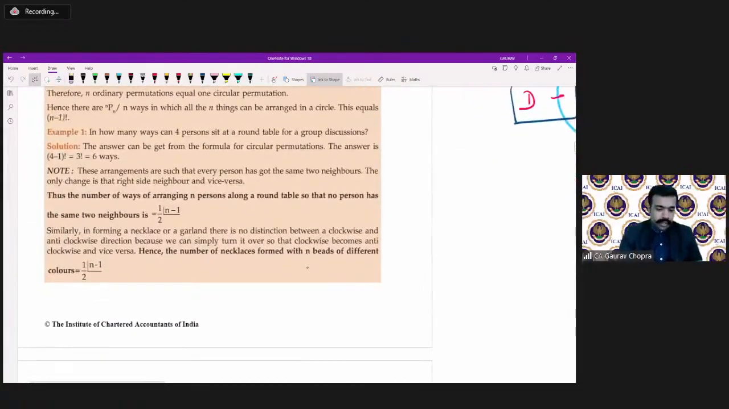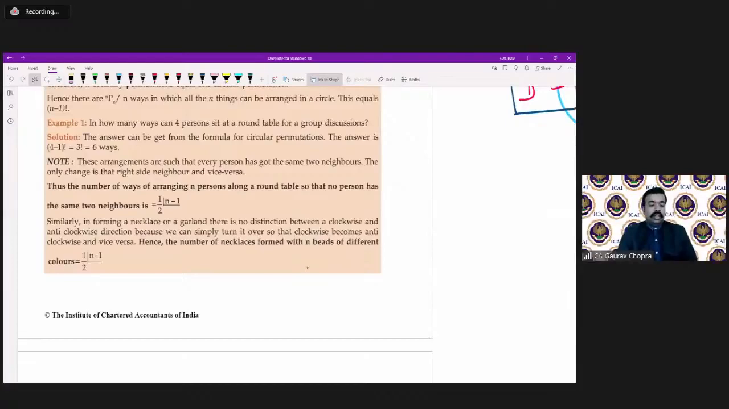So see the example here. Example number 1, this is the one which we have discussed. In how many ways can 4 persons sit around a table for a group discussion? 4 persons, so the answer will be factorial 4 minus 1, that is 3 factorial. That means there are 6 possible ways.